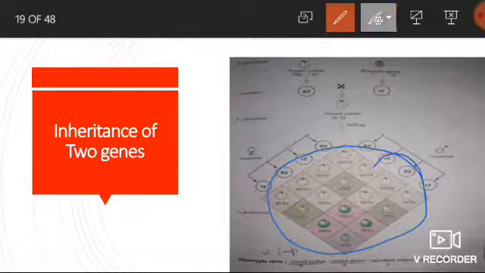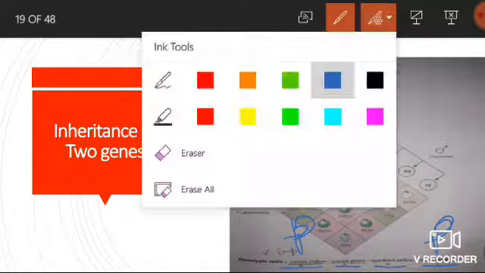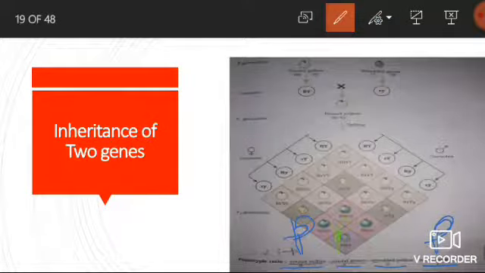The phenotypes will be round yellow, round green, wrinkled yellow, and wrinkled green. Round yellow is parental and wrinkled green is parental. But round green is recombinant and wrinkled yellow is recombinant. Recombinant means something new that is different from the parent characters. This is a new character that has arrived in the F2 generation, different from the parent combination.